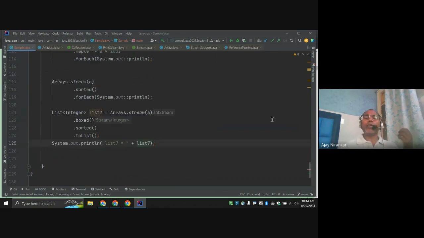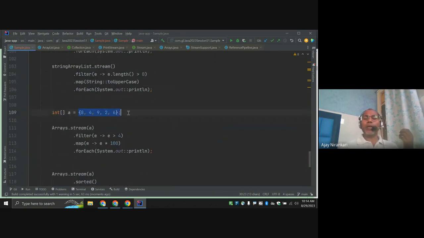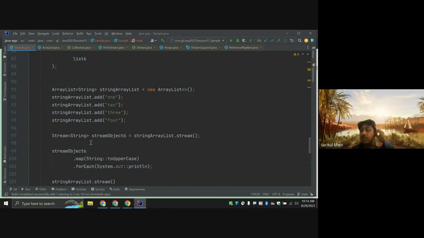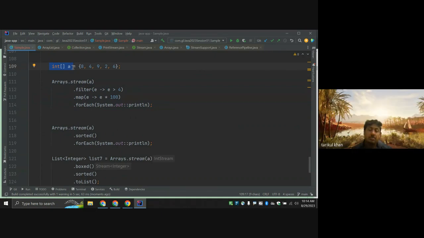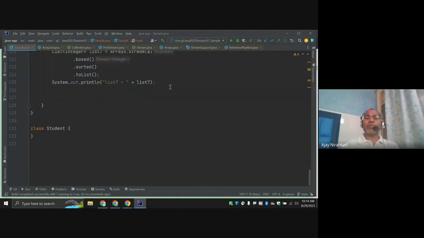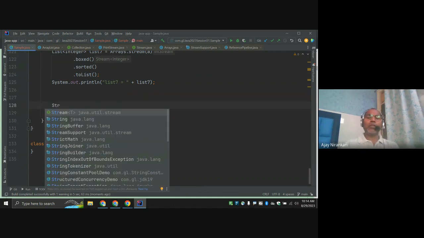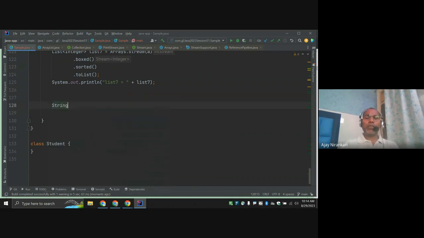So here the intention is, if you have a primitive array or an array of objects, you can create a stream, and after that you can apply filter, map for it, right? So we can create it with a primitive array, or an object array, any kind of array, right? Let's say we have an array of names, String, not only primitive. Let's say names, right?